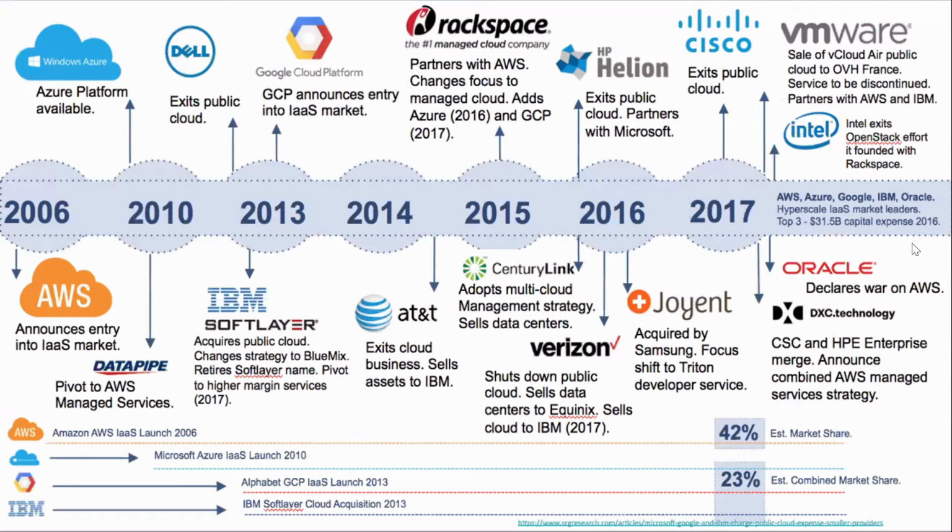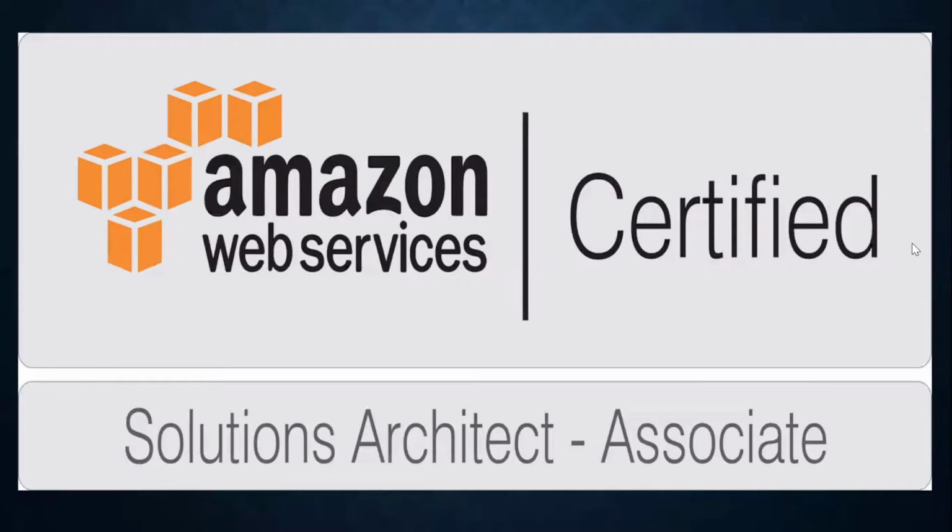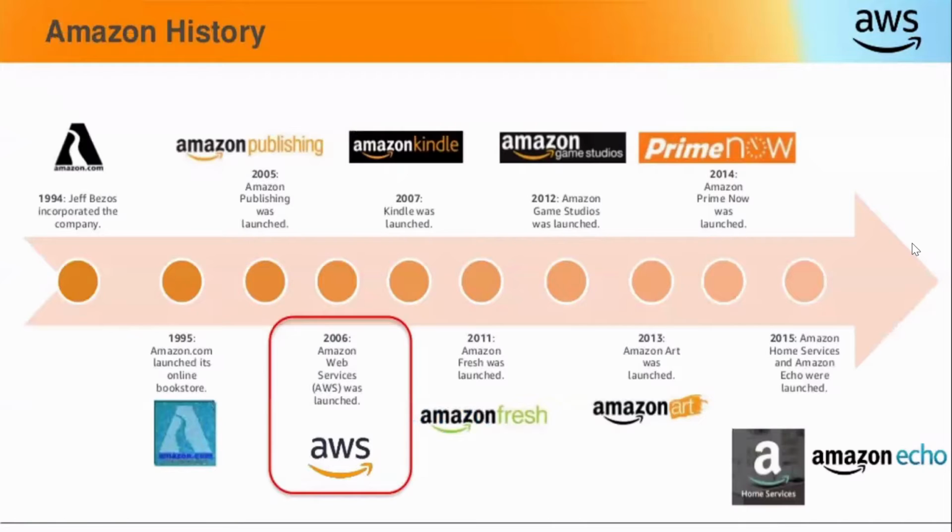Actually, AWS, Amazon people, started their career in the year 1994. They were an online bookstore, an e-commerce company.